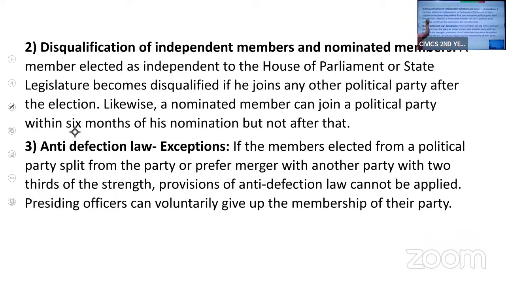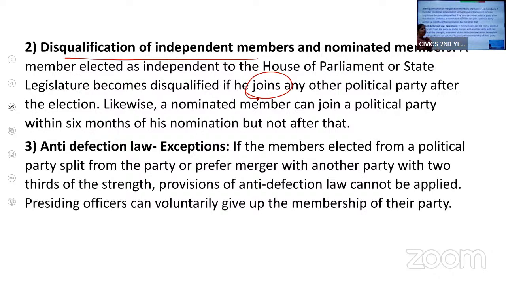Next, disqualification of an independent member and a nominated member. Now, what do you mean by an independent member? An independent member does not belong to any political party. He is contesting the elections on his own. An independent member can also be disqualified if he joins any political party, because when he contested the election, he was independent.